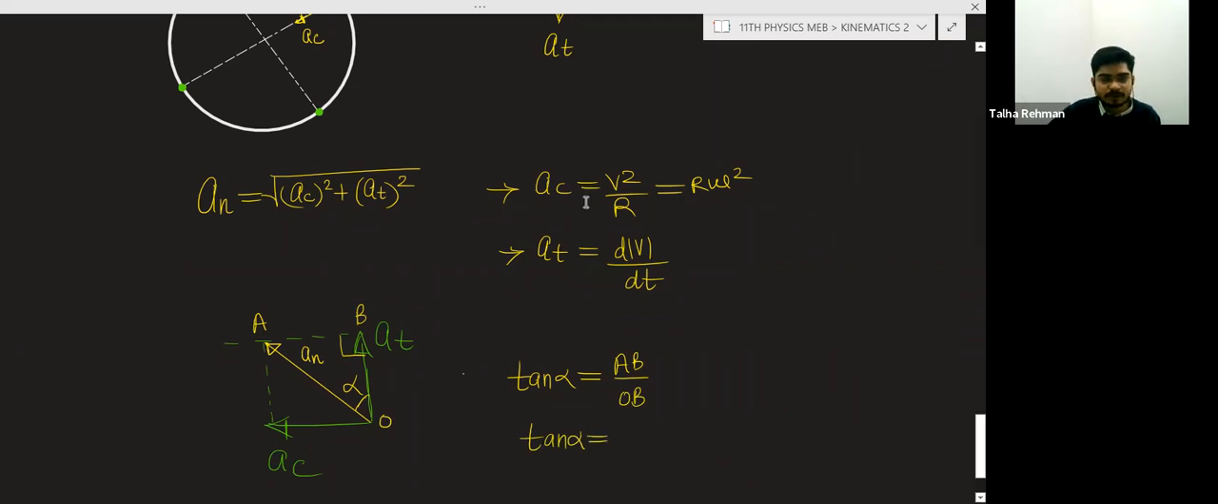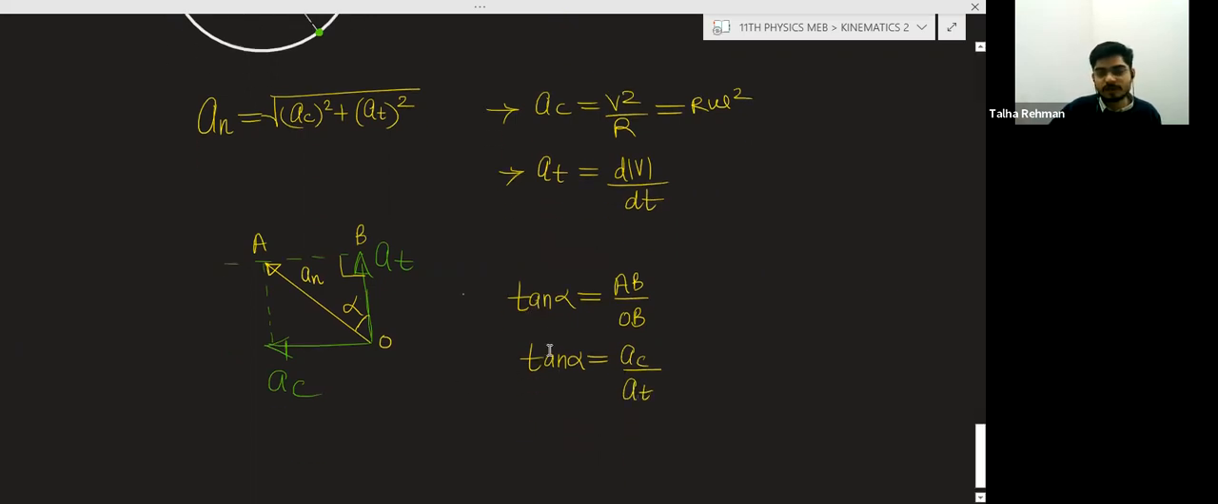What is AB? Divyangi, what will be the value of AB? As this is a parallelogram, opposite sides are equal, so AB will be AC, the centripetal acceleration. And what is OB, Hiba? Tangential acceleration. So if you want to find alpha, you can write tan inverse of AC by AT, the centripetal over the tangential acceleration. It is better to learn it this way, and they can ask you like this also.